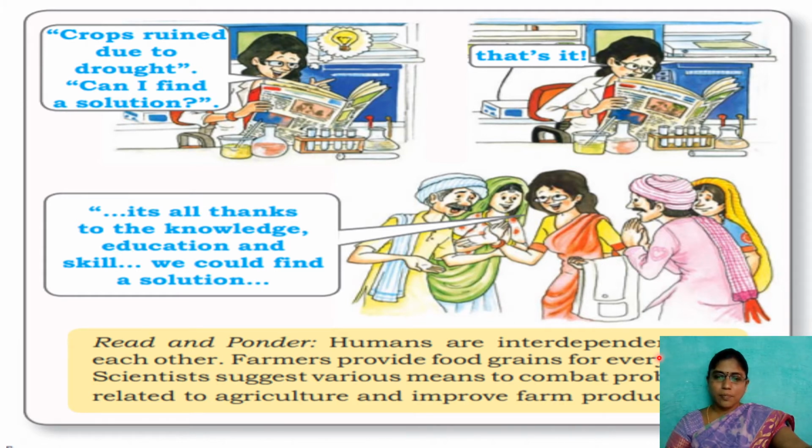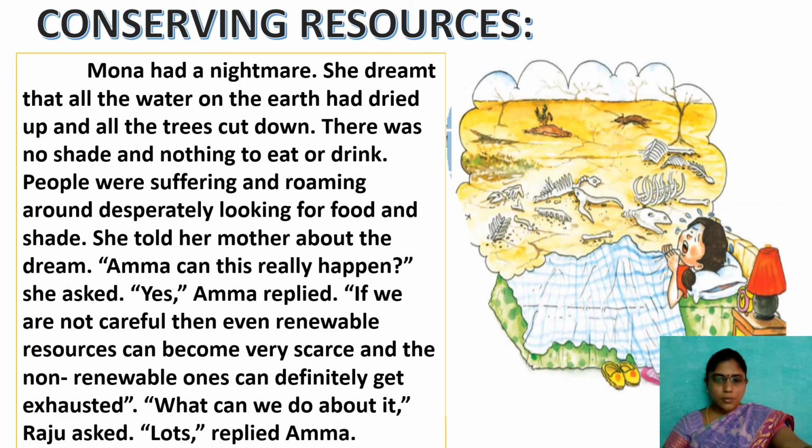Humans are interdependent on each other. Farmers provide food grains for everyone. Scientists suggest various means to combat problems related to agriculture and improve farm production. So here, the scientist depends on the farmers for her food. At the same time, the farmers depend upon the scientist to get better chemicals or pesticides, whatever they are using for their cultivation. Look at the textbook, children.